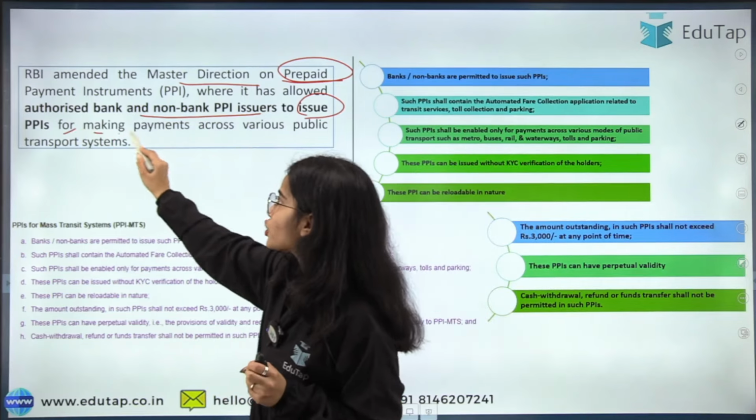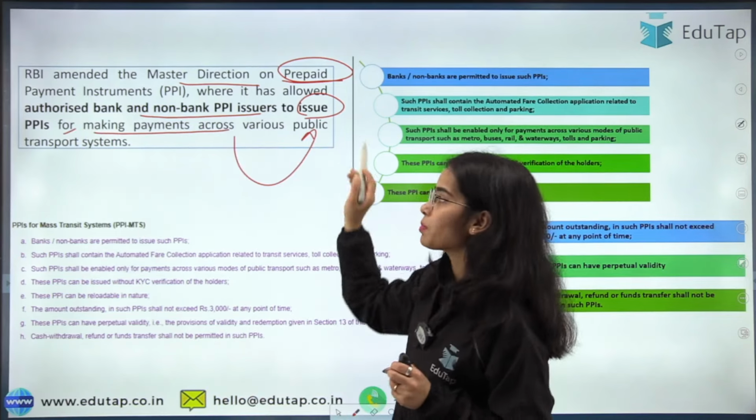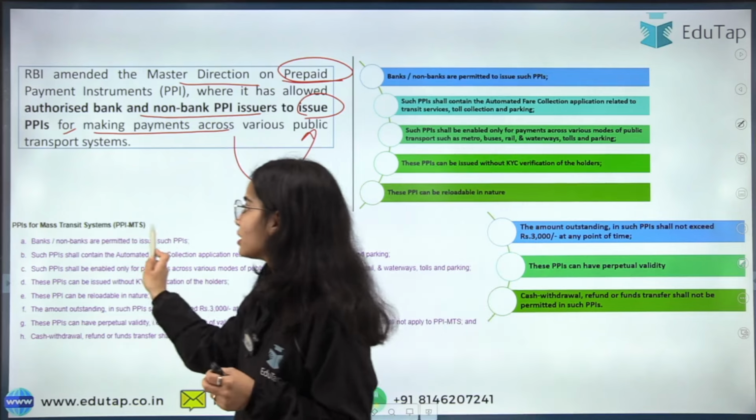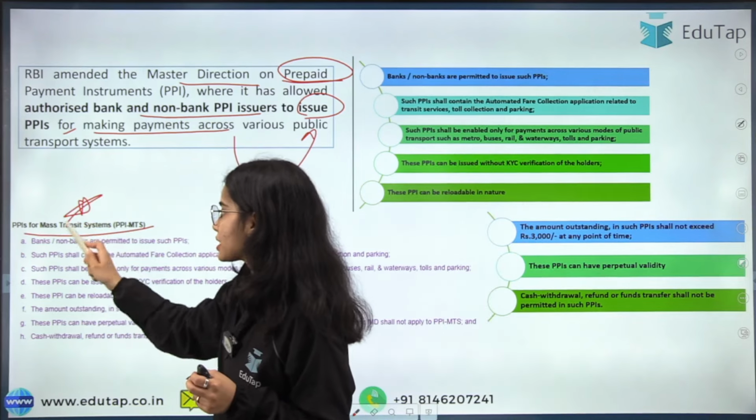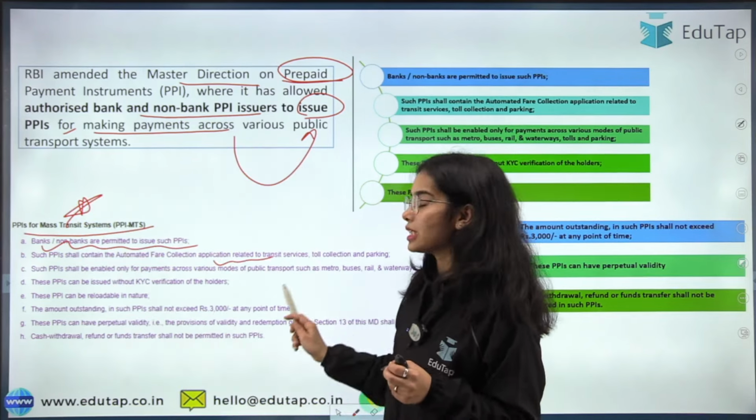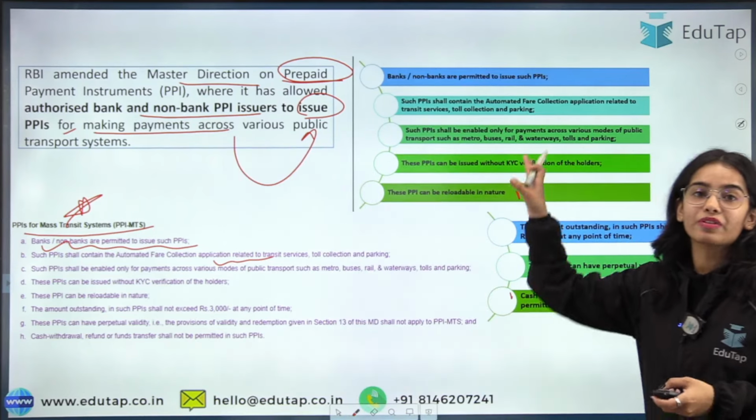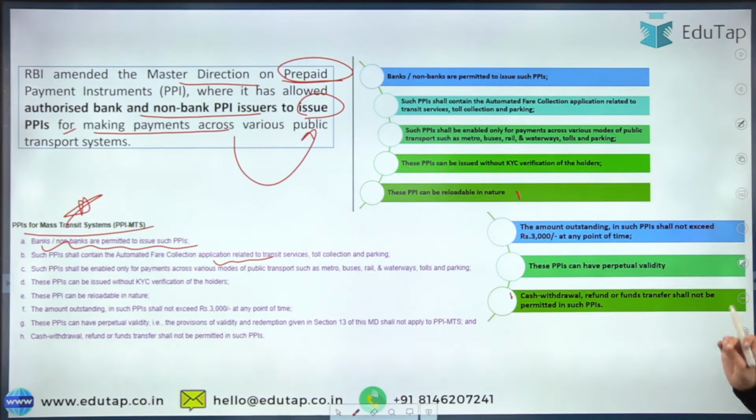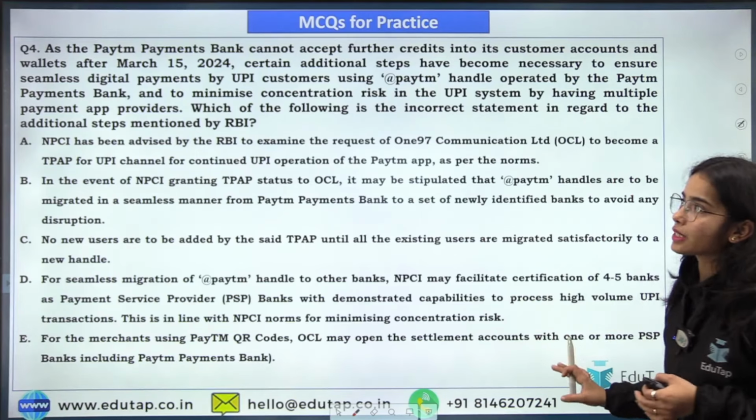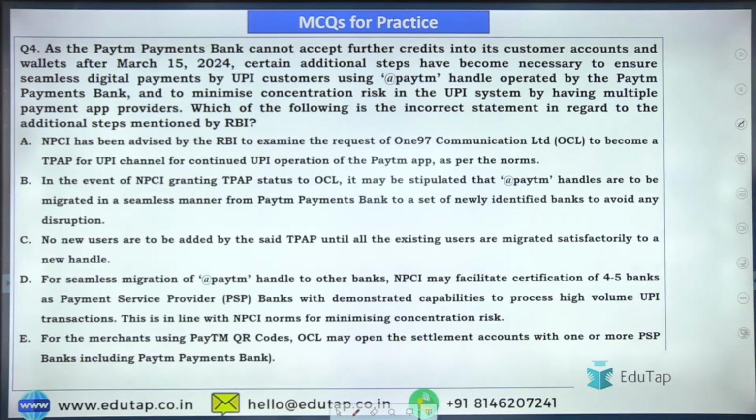So the PPIs can be issued for making payments across various public transport systems, and here the PPIs for mass transit system, the guidelines have been discussed that we have discussed in our session. So these are the complete guidelines that we have discussed in our session completely. Okay. Now coming to the next question.